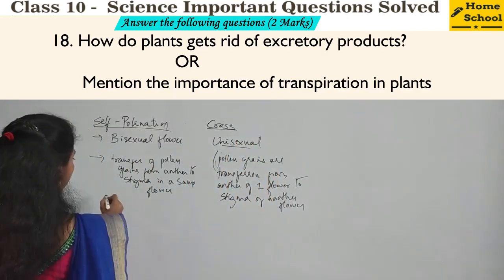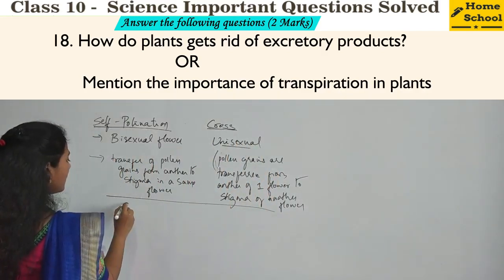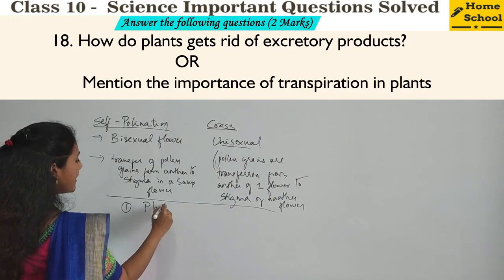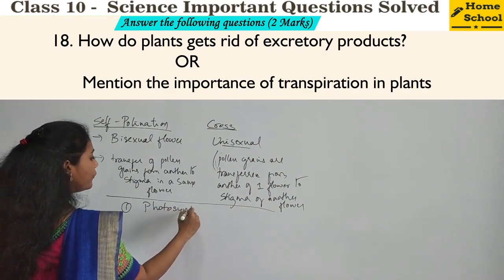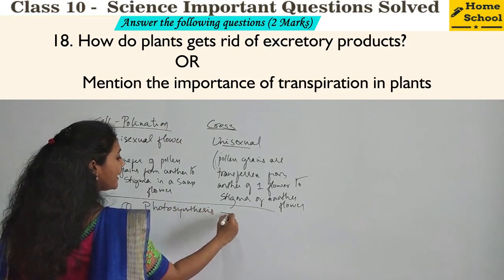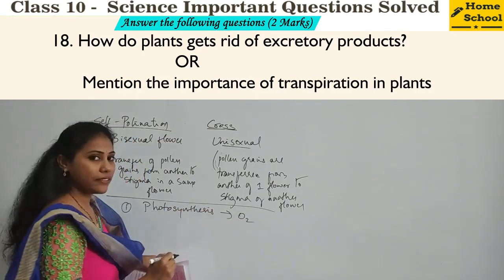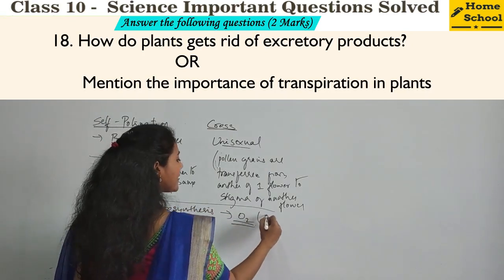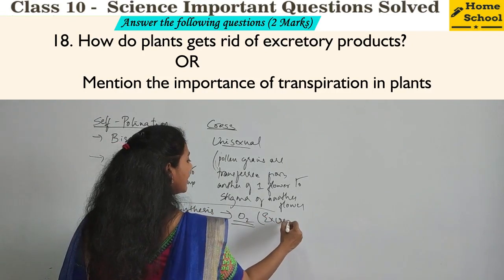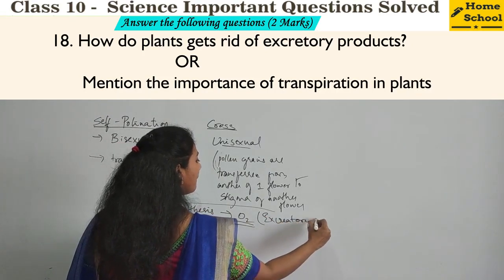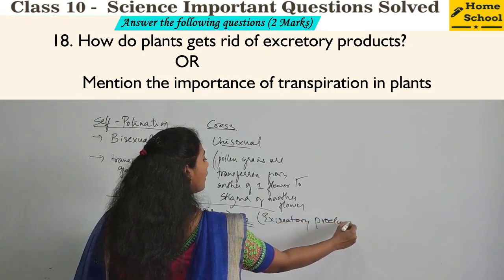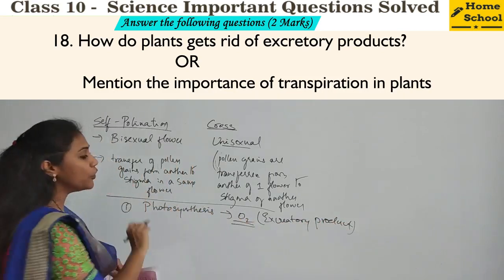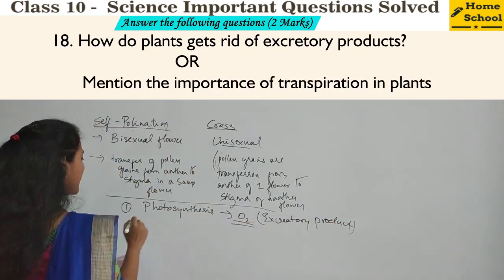The first one is, what is the process? Photosynthesis. During photosynthesis, what is the byproduct, guys? Oxygen, right? So this is one excretory product that is coming out from a plant. So how does it come out? During photosynthesis. You have to mention that.